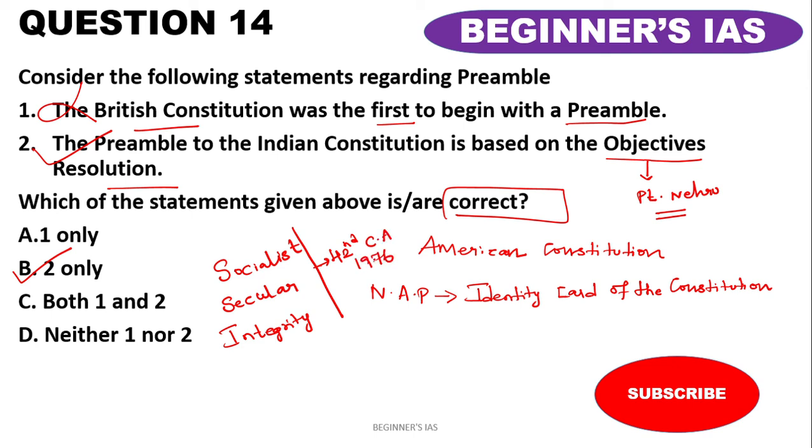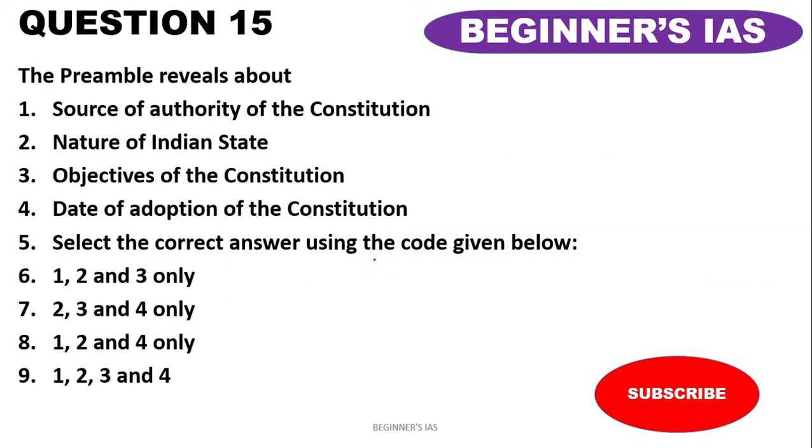Let us move on with question number 10. The preamble reveals: sources of authority of the Constitution, nature of the Indian state, objective of the Constitution, date of adoption of the Constitution. If you go through the preamble, you can identify that it reveals four components, namely the source of the Indian Constitution, the nature of the Indian state, the objective of the Constitution, and also the date of adoption of the Constitution.